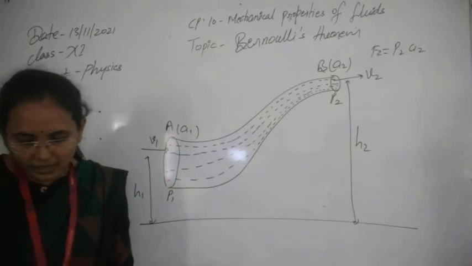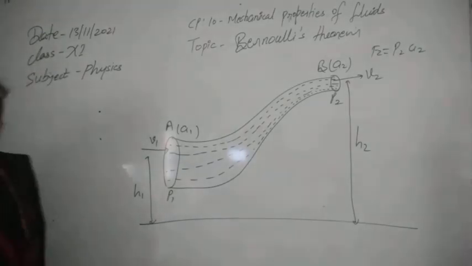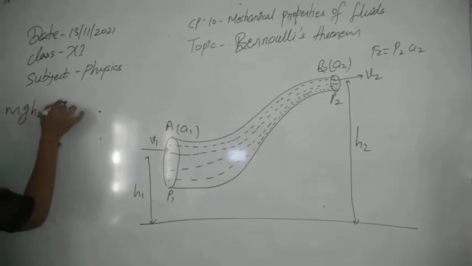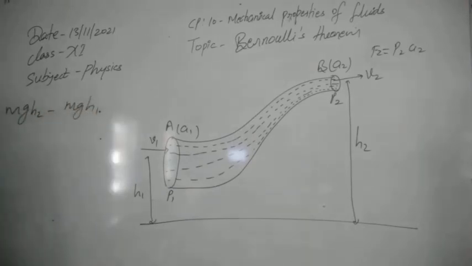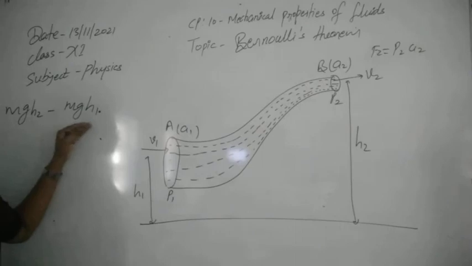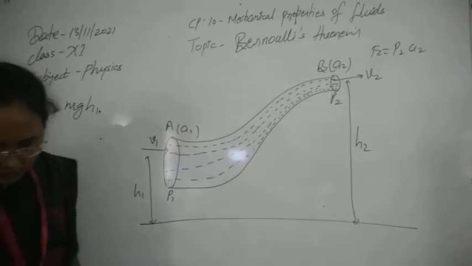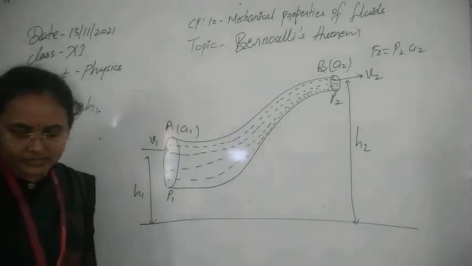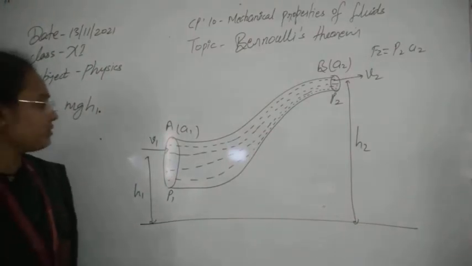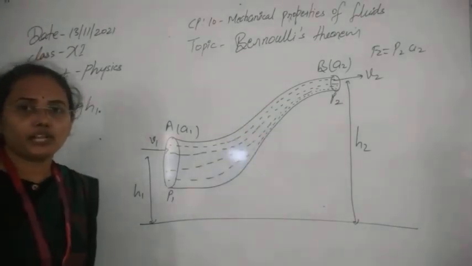The second term is this: when the height changes from H1 to H2, the potential energy per second will be equal to mgH2 minus mgH1, because the potential energy here is mgH2 and here mgH1, and H2 is greater than H1, that's why we take the difference. Next, we see the increase in kinetic energy of the liquid from A to B, because the velocity is increasing: V2 is greater than V1, as we have seen previously.